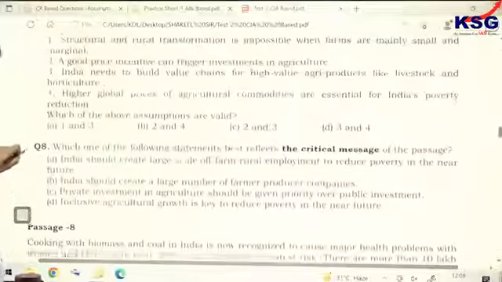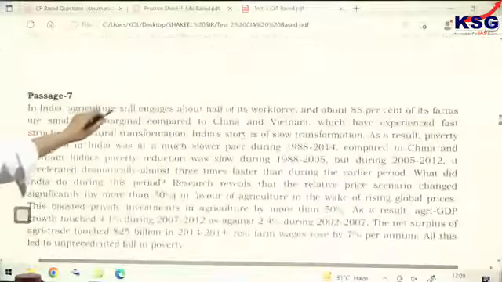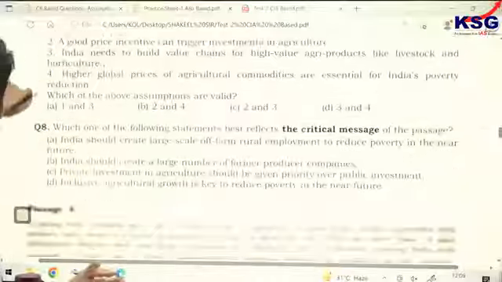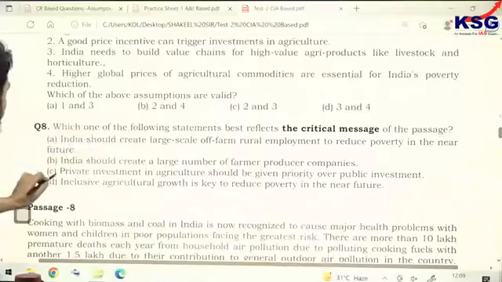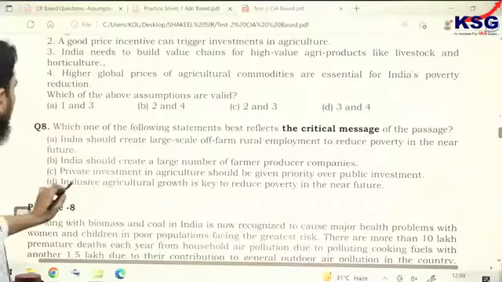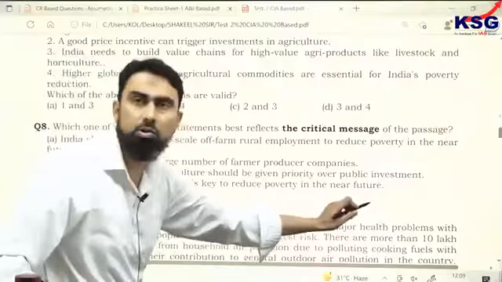Passage 7, question number 2: I have discussed it. Passage number 7 was talking about India, China and Vietnam and smallholding farmers. I discussed the assumption question, but before that, in the conclusion, I discussed question number 8. The correct answer is option D, inclusive agriculture. This is the critical message. It is talking about poverty reduction, and it is given in the passage.